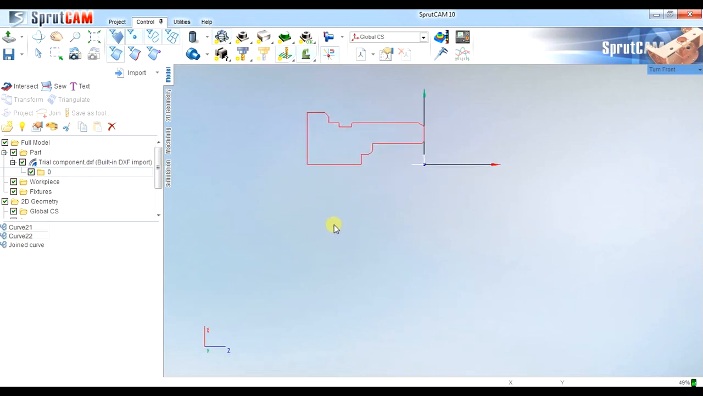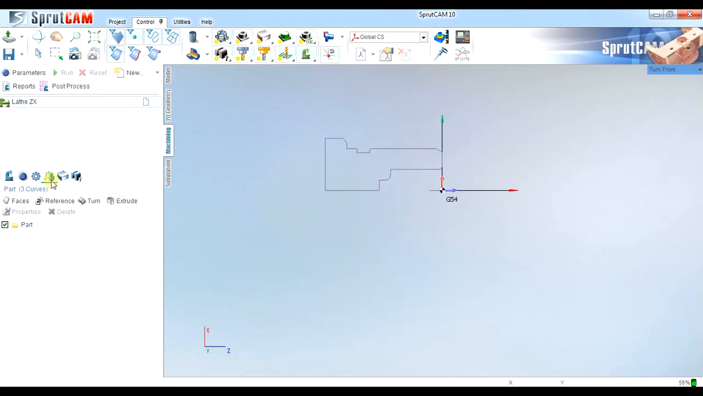Hello, in this video we'll show you how to define a part and workpiece to SprutCAM. Come into machining mode. Here we can see three options: part, workpiece and fixture. First, we'll define part to SprutCAM. Now we are in part.